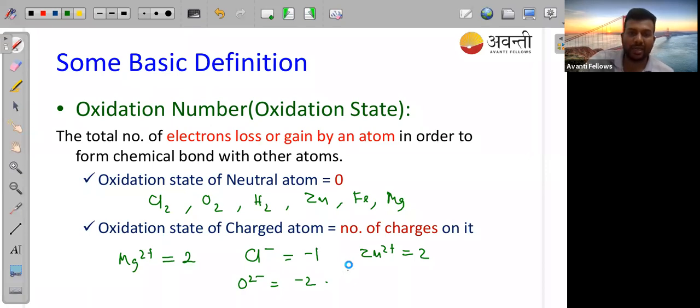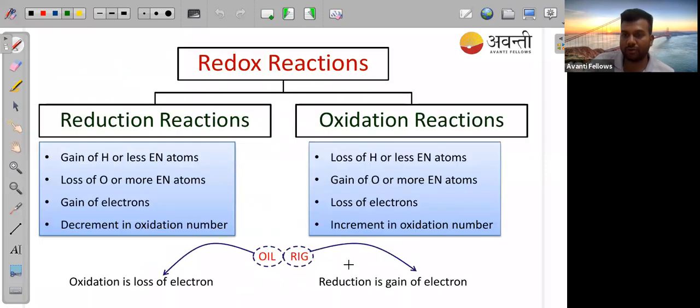Okay, before seeing the question, we can first understand what reduction is and what oxidation is. Zero, Karthik, because I have told you, that is a neutral atom. Cl2 is a neutral atom and they are sharing the electrons completely. So that's why the Cl2 oxidation number will be 0. So which elements are neutral?